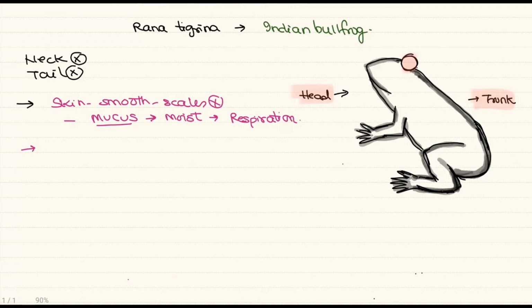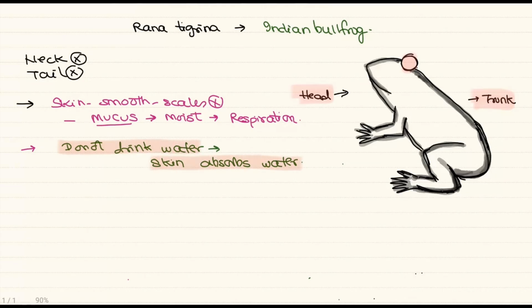An interesting fact about the frogs is that the frogs do not drink water. Then how do they manage? In the case of frog, the slippery skin helps to absorb the water. As the skin absorbs water, the water content is maintained. Thus, they need not drink water. So the frogs don't drink water, whereas the skin absorbs the water from the surroundings.